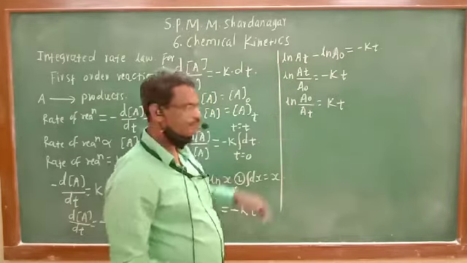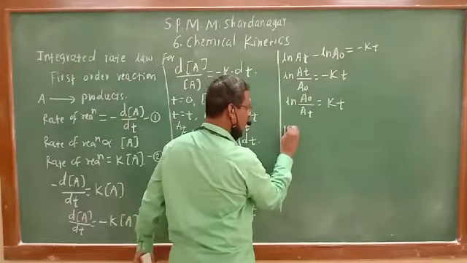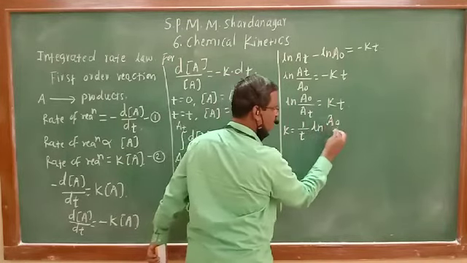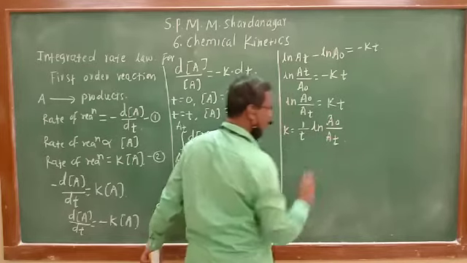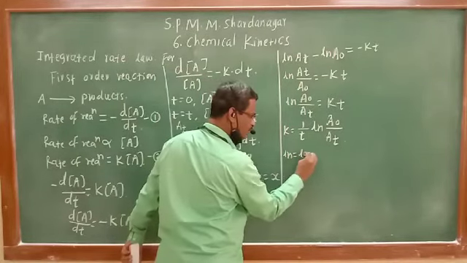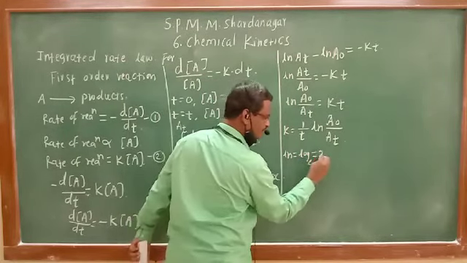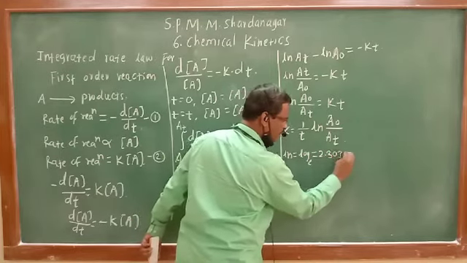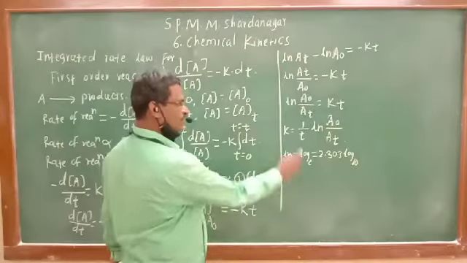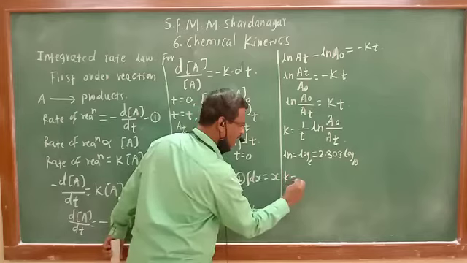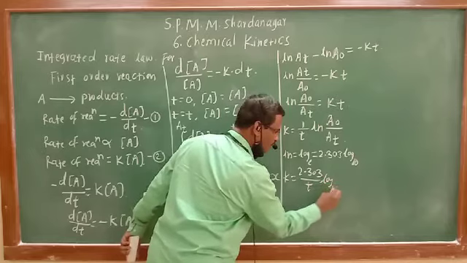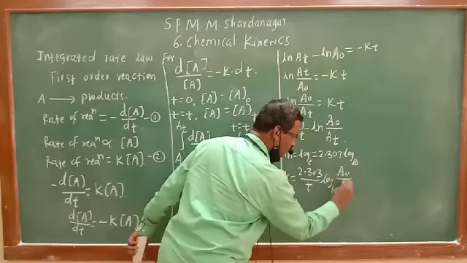And finally k will be equal to 1 upon t ln of initial concentration upon final concentration. This ln, we know, is log to the base e, equal to 2.303 log to the base 10. So this equation can be written as k is equal to 2.303 upon t log to the base 10 of A0 upon At.